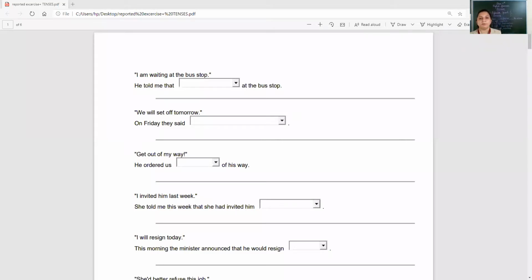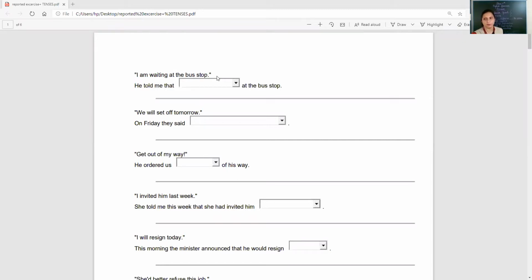We begin with the reported speech exercises first. You know very well that it would be in the dialogue form. You have done it in 9th already. It's basically changing the direct speech statements to indirect. Here the dialogue has not been given, individual statements we are discussing.